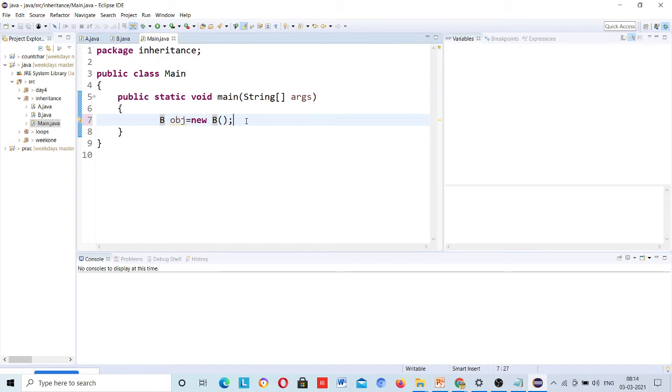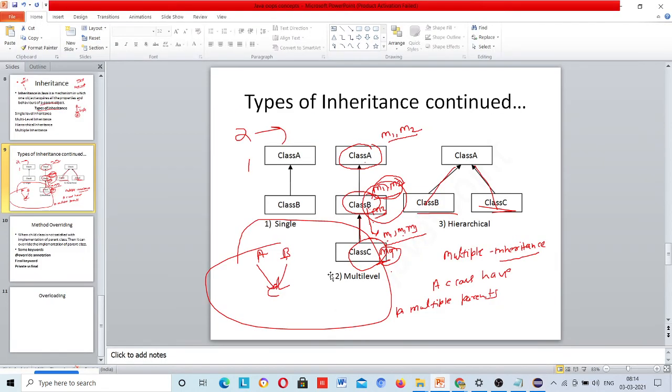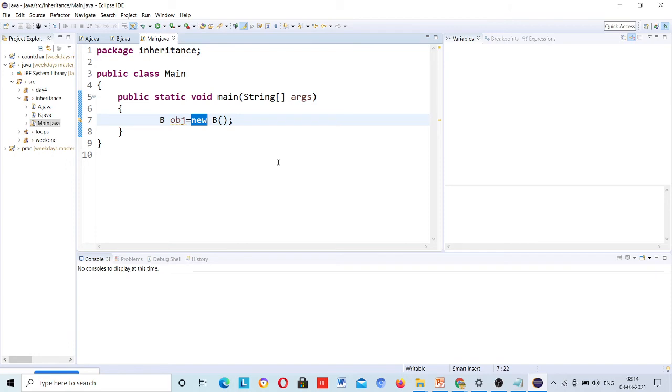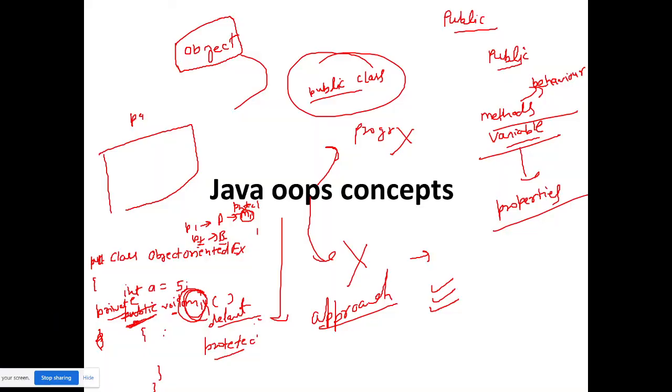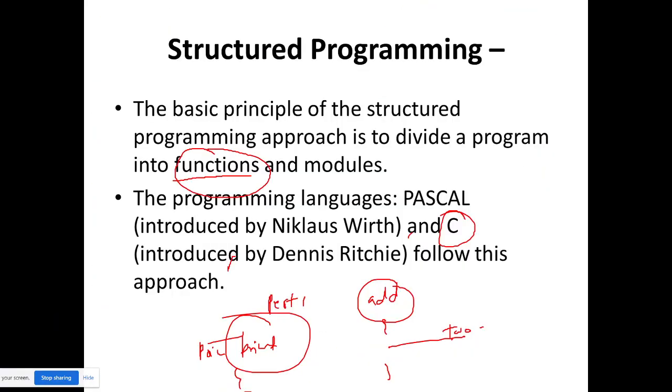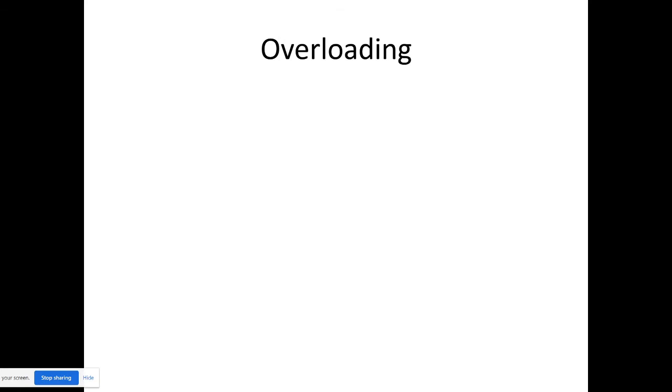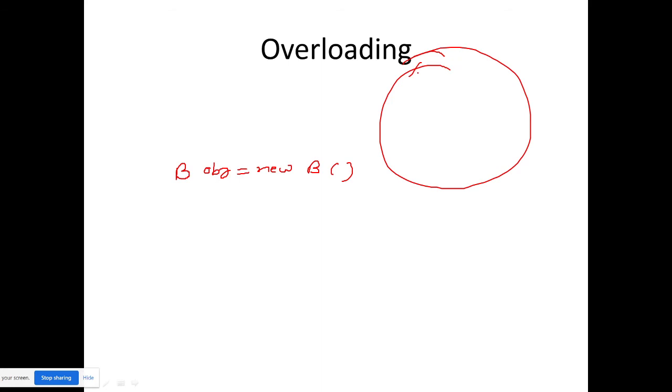So we have created it. Once I have created it using the new keyword, memory is created and the object location is there. If I write B object is equal to new B, then the object is created in the heap.